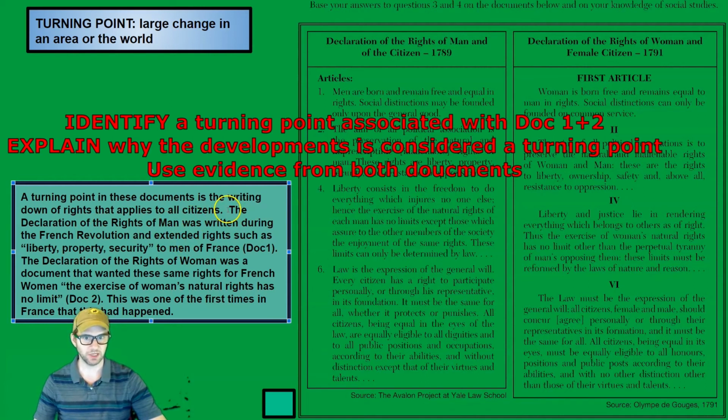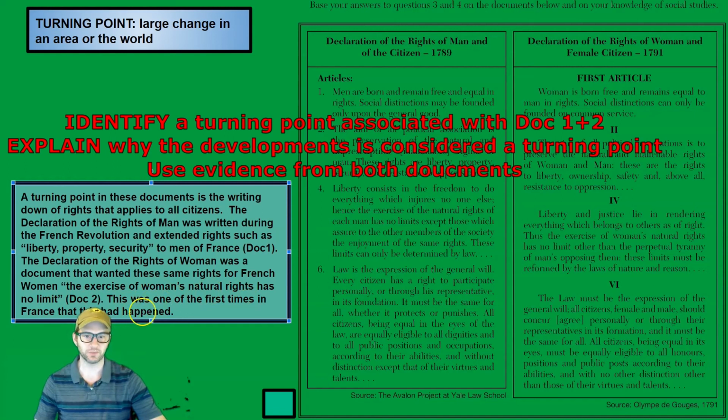So here's the explanation. The Declaration of the Rights of Man was written during the French Revolution and extended rights such as liberty, property, security to men of France. Doc 1. The Declaration of Rights of Women was a document that wanted these same rights for French women. "The exercise of women's natural rights had no limit." We just took a little quote that showed the rights for women. Document 2. This was one of the first times in France this had happened. So there we're explaining why it's a turning point.